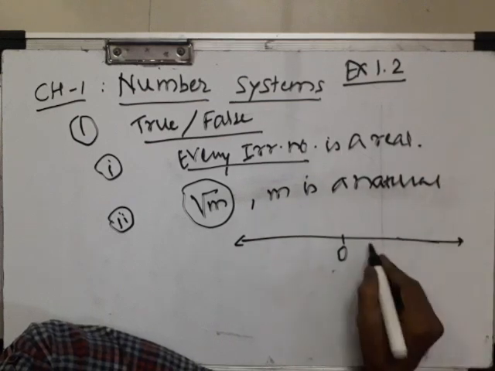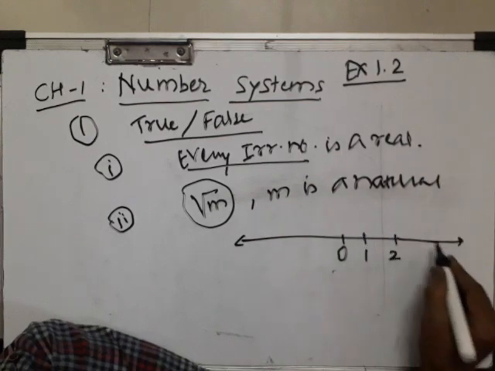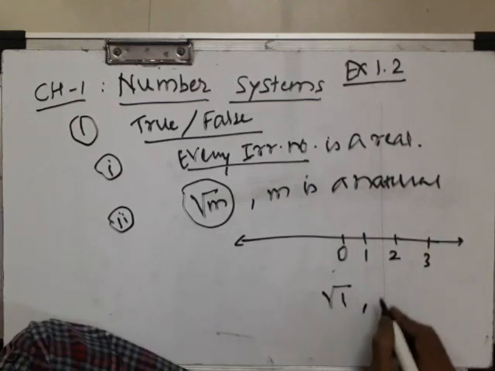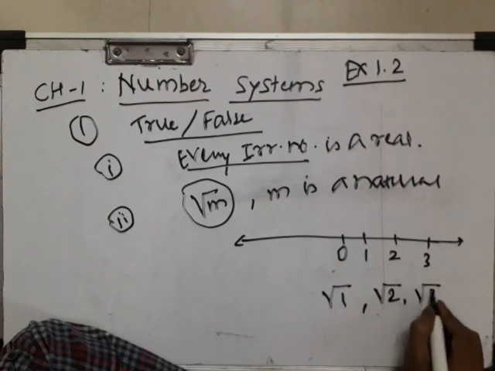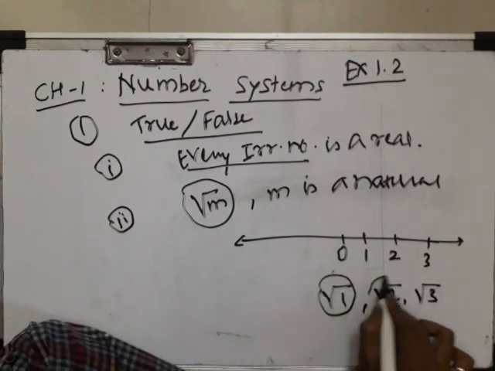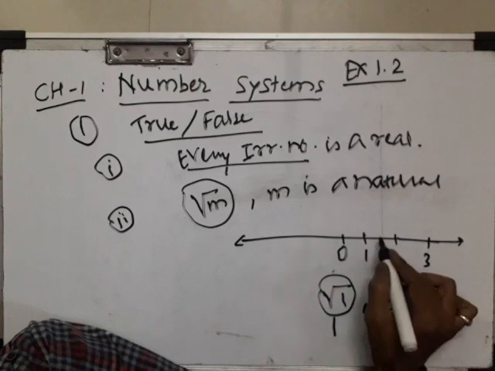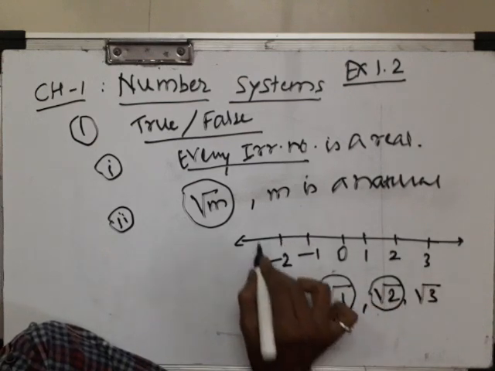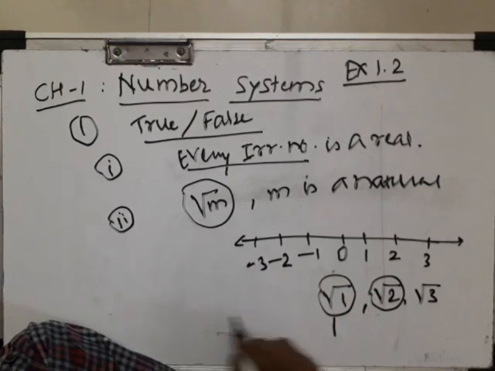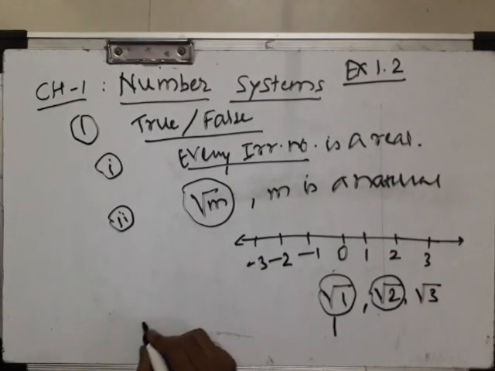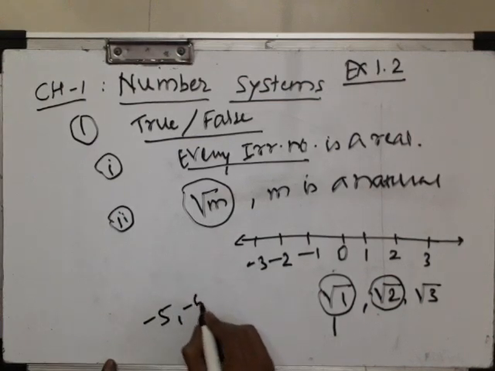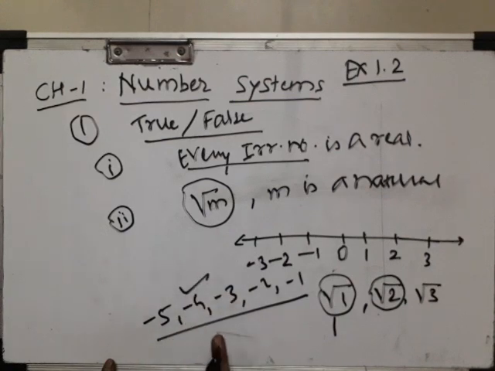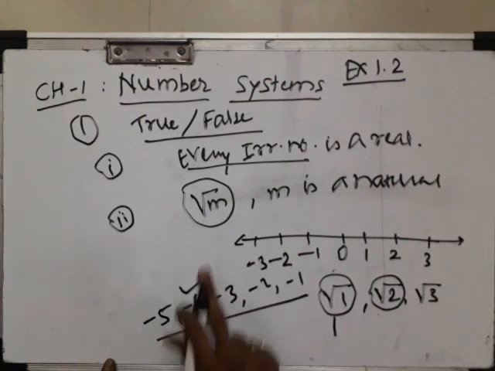Examples: 1, 2, 3. Root 1 we just write as 1, then root 2, root 3. So 1 can also come. But if we take examples -1, -2, -3, -4, -5, these are real numbers, but these cannot be the square root of any natural number.